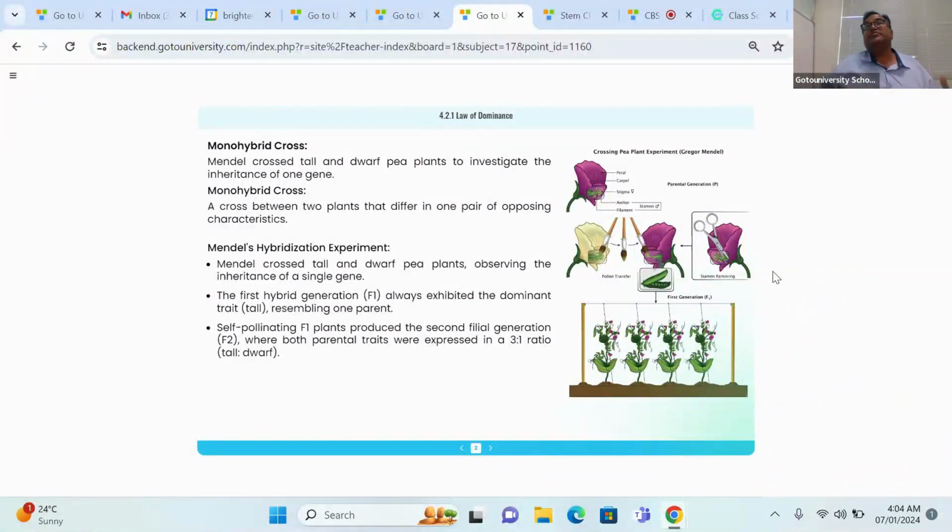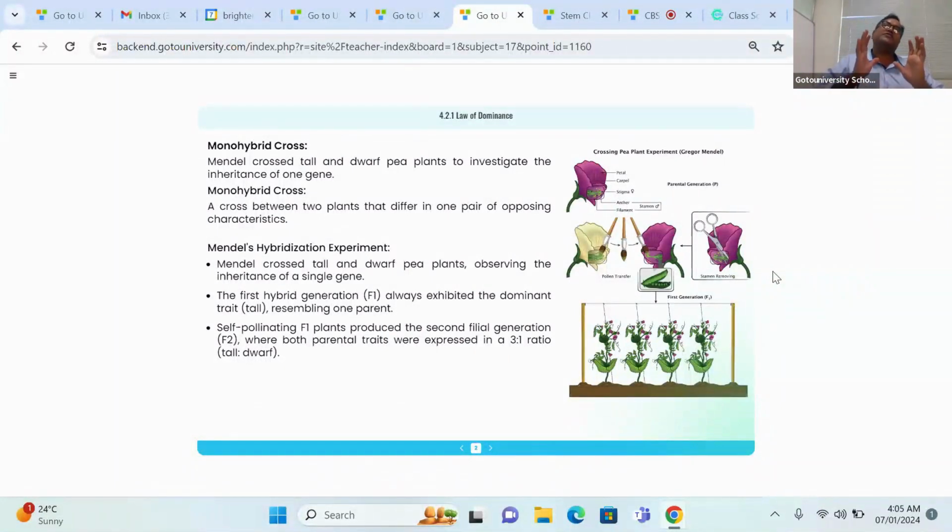But can you explain why I need to do this anther removal? Because I need to bring varieties. What variety am I going to bring? If I transfer the pollen grain from one particular plant to another particular plant, I get the chance for light purple color, for dark purple color, and for very clear white color. So all the probabilities we are understanding.